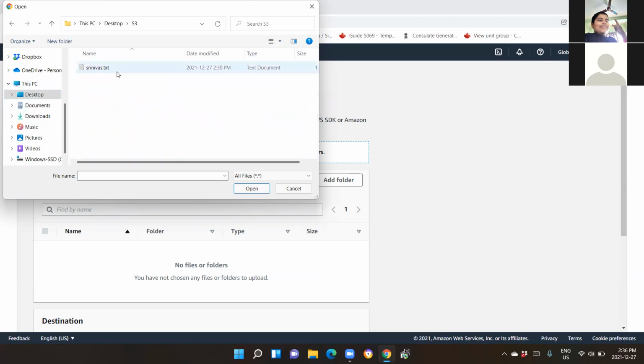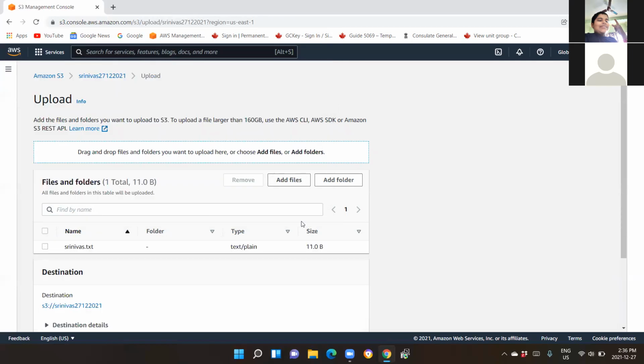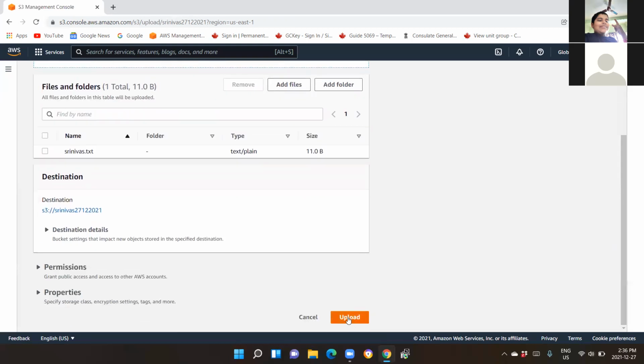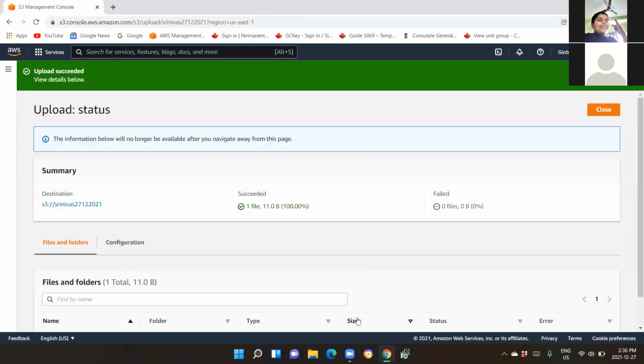Select that and open. Now scroll down, no need to select anything. Just simply click on upload. It is showing uploading here.